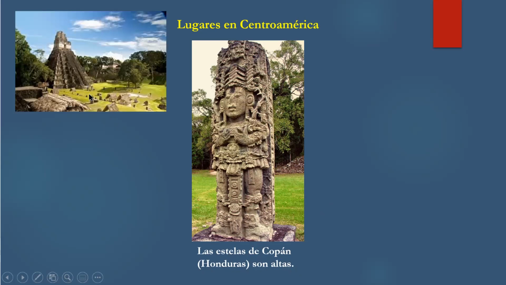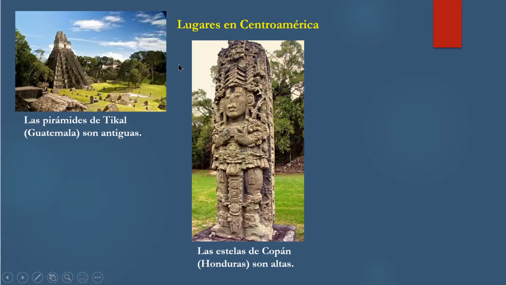Now this is a pyramid in Tikal, Guatemala. So this is tall too, it's green. Let's see. So las pirámides de Tikal en Guatemala son antiguas. They are ancient. They probably date about maybe 1,500 years ago. They were built maybe even 2,000 years ago.